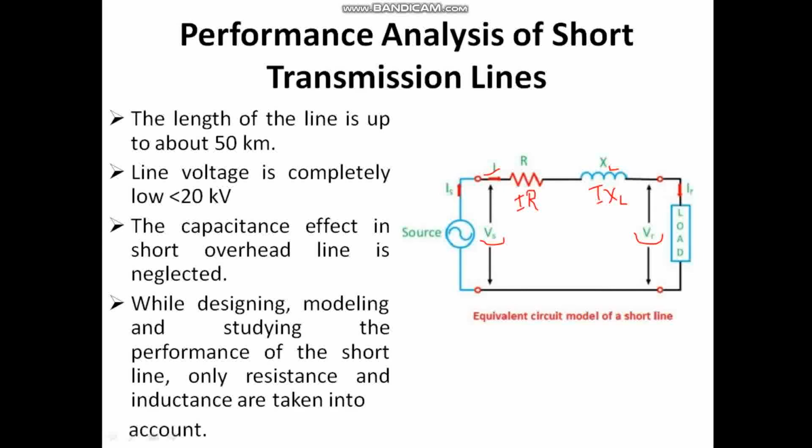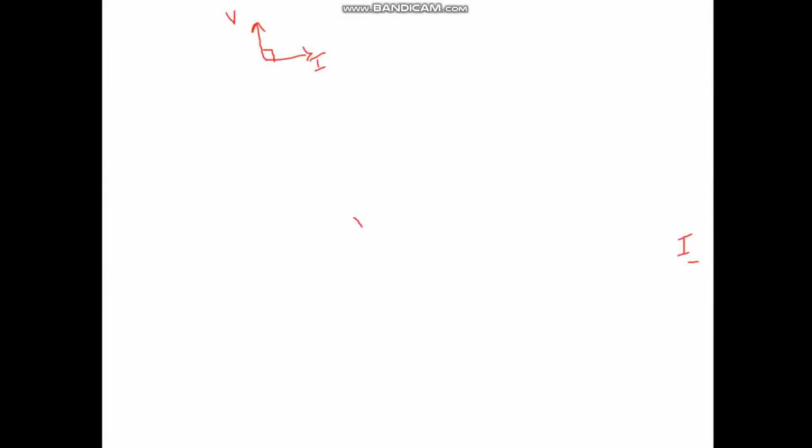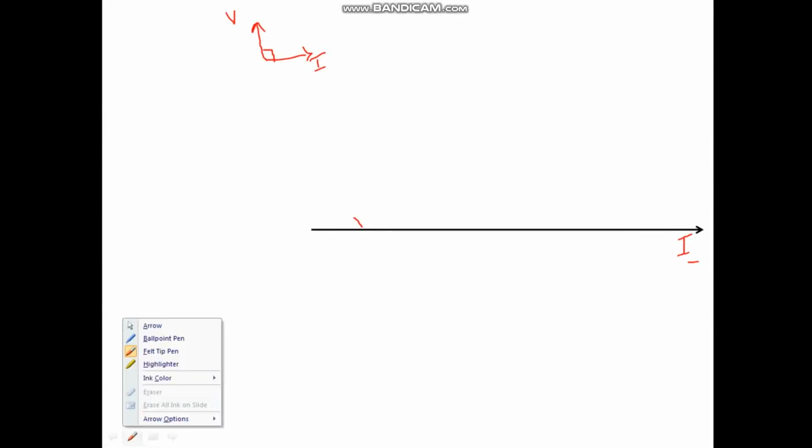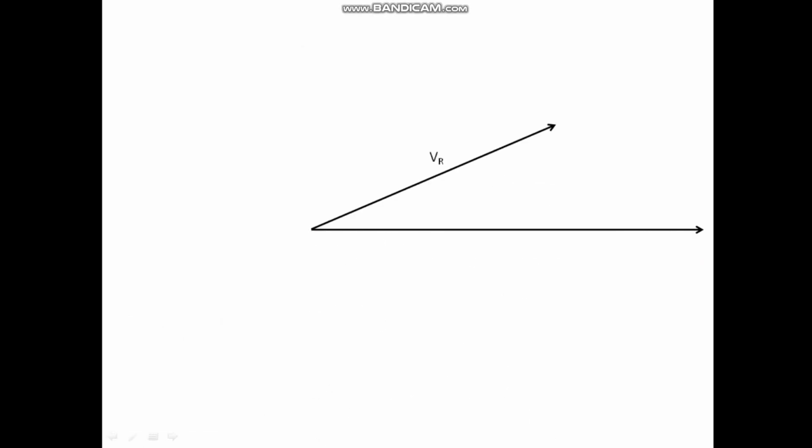So IR is the voltage drop across the resistor, and we know that voltage and current in a resistor are always in phase with each other. If this is my current in a resistor, then this would be my voltage in a resistor. So accordingly I had drawn this current vector I, to which I have drawn the receiving end voltage VR.